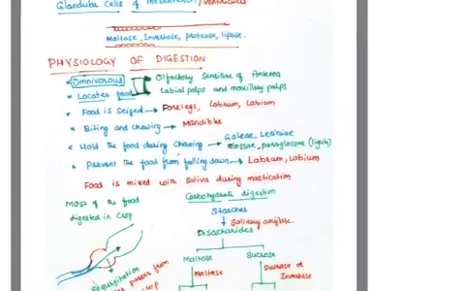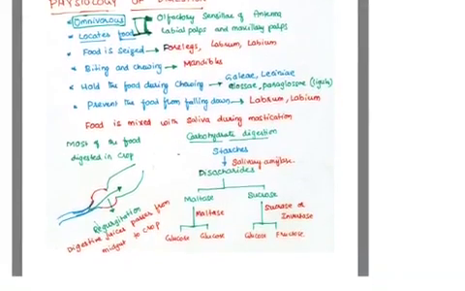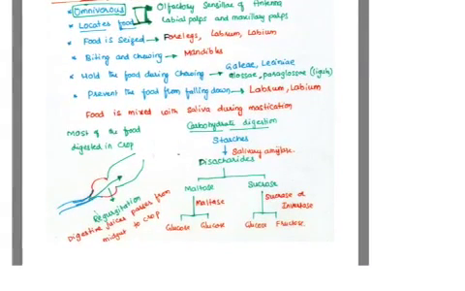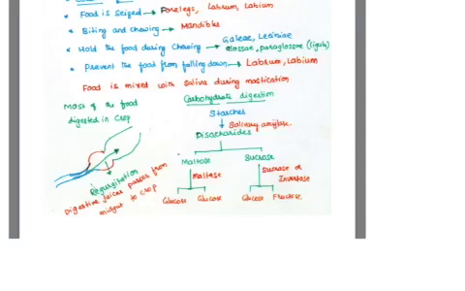Let's move to the physiology of digestion with the help of these digestive glands. Cockroach is an omnivorous animal, that means it eats all types of food material. It locates the food with the help of olfactory sensilla of the antennae, labial palp and maxillary palp for smell. Food is seized by the forelegs and labrum, labium. Biting and chewing is done by the mandibles. They hold the food during chewing with the help of galea, laciniae, glossae, and paraglossae.